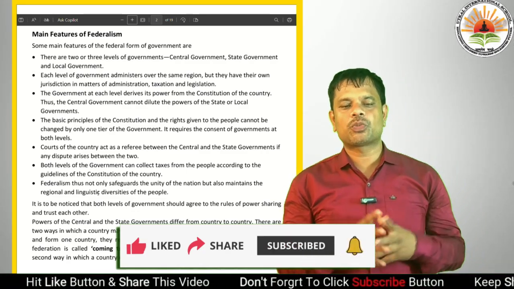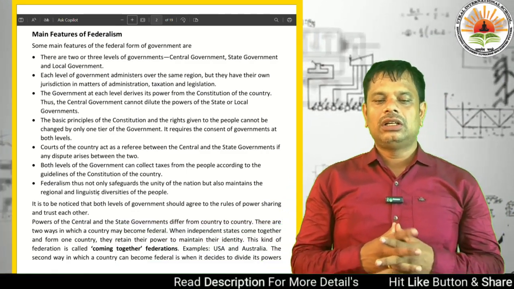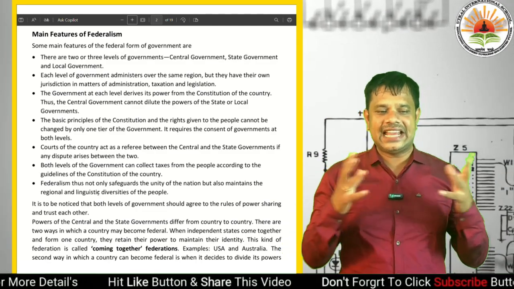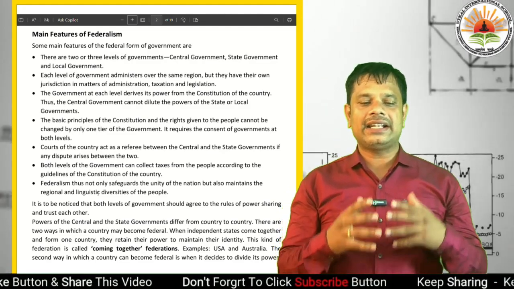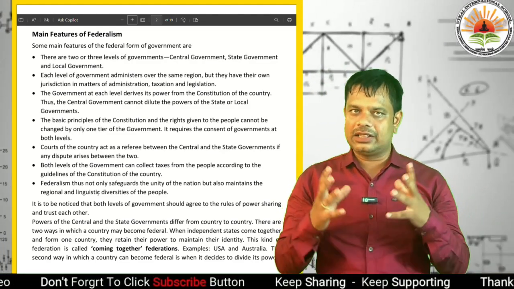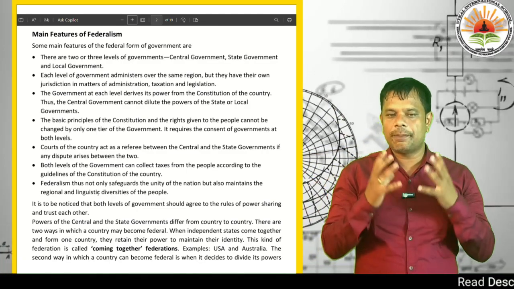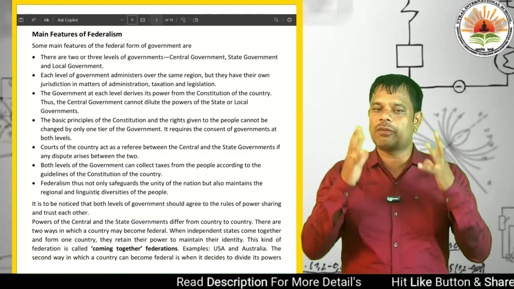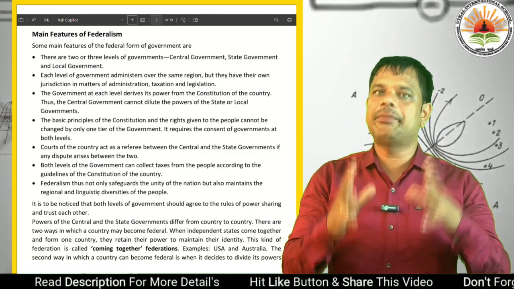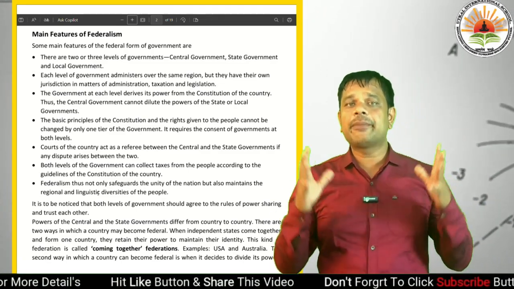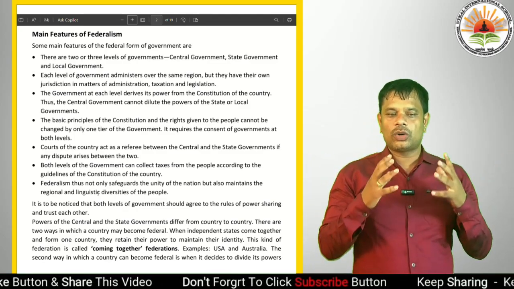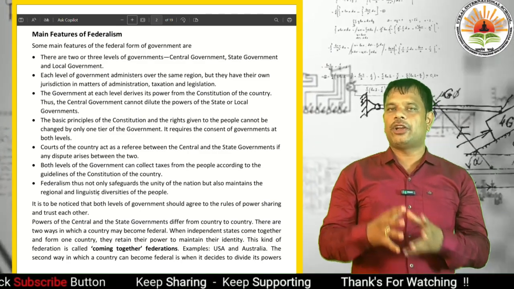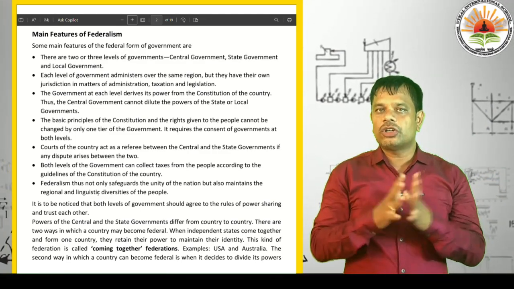The basic principles of the constitution and the rights given to the people cannot be changed by only one tier of the government. No single government, central or state, can change the constitution alone.